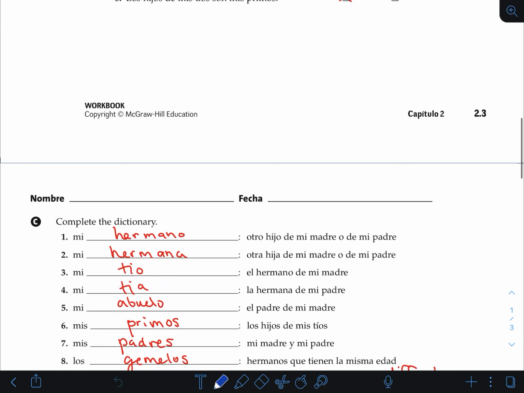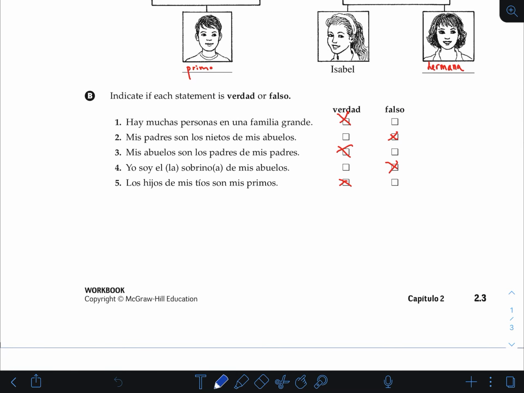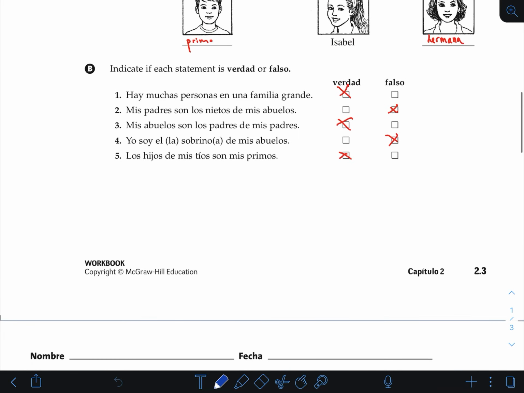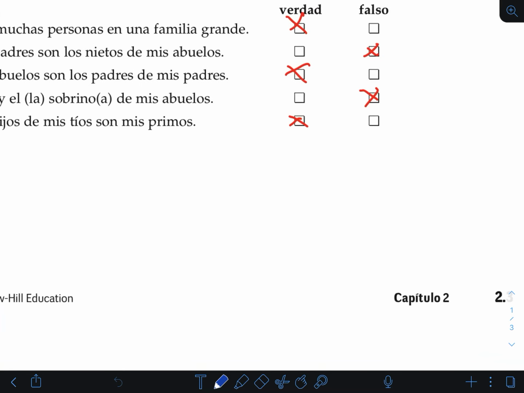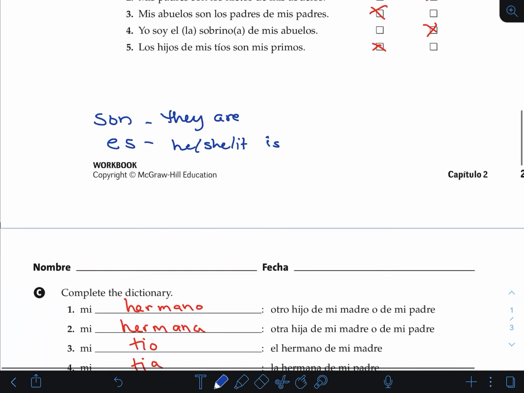I just want to go over this worksheet because I feel like some of us didn't get it to the full extent. So basically, you still need to know the words from last week to be successful this week. So we see a lot of son. We see a lot of es, right? Son is they are, right? Es is he, she, it is, right?